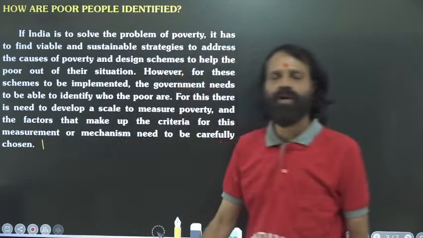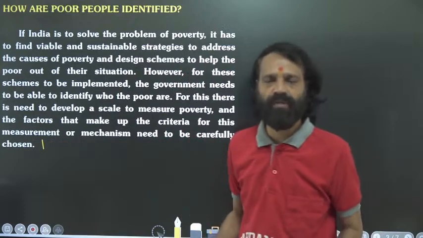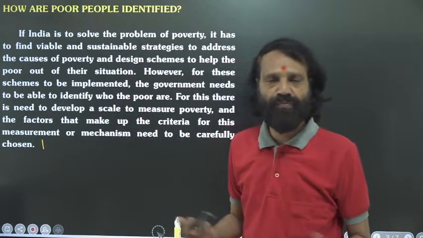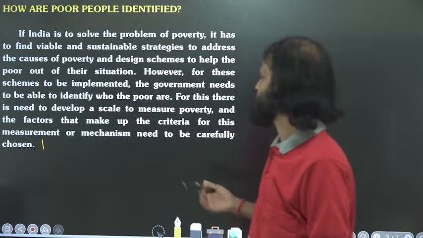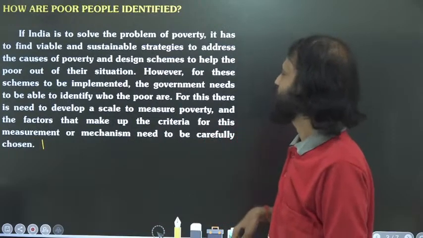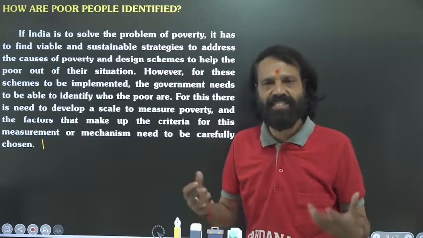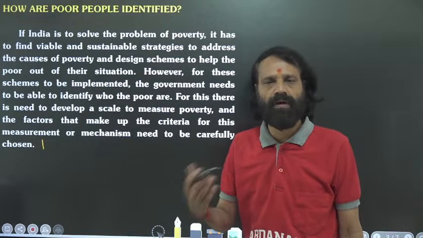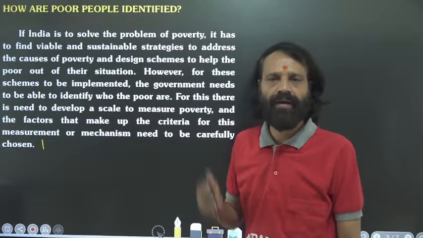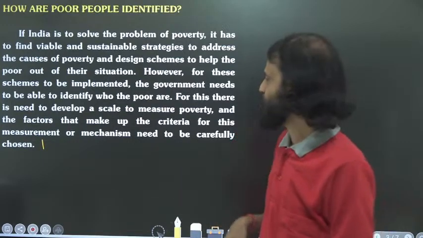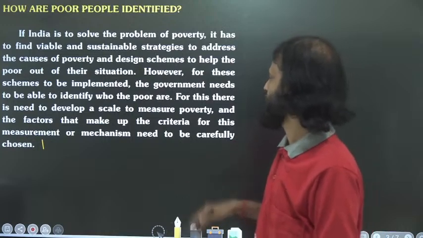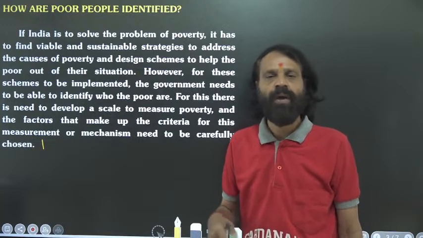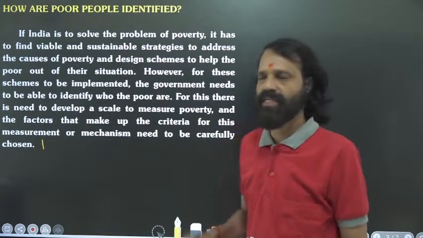So the government wants to identify who are poor. Okay. So what are the measurements for identifying these poor people? That also the government needs to set. Of course, there is poverty existing in our country. More people are under the poverty line in India. So we want to eradicate poverty. In order to do that, the government needs to develop new strategies and implement a proper system in India.